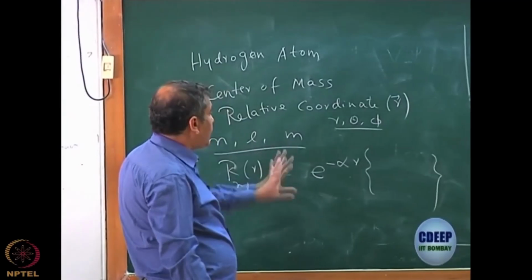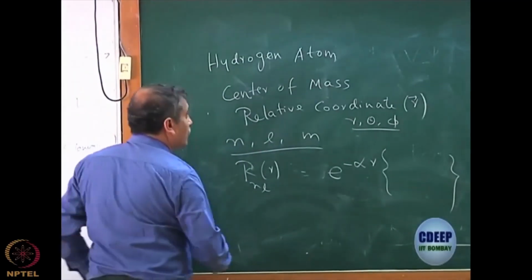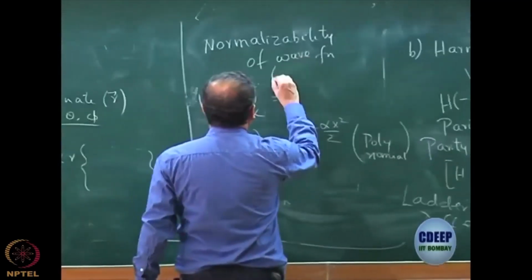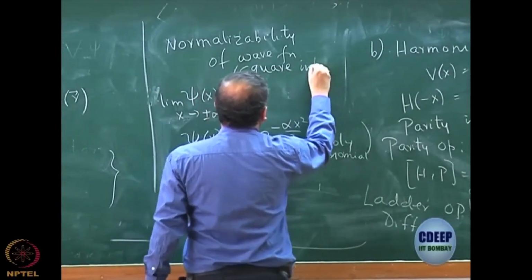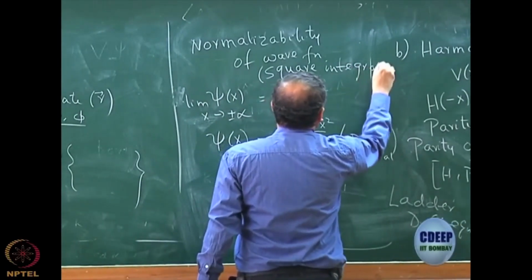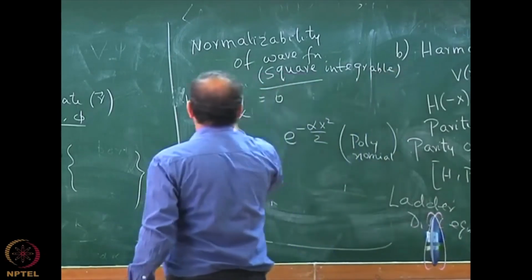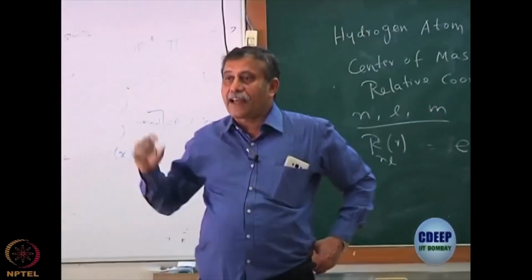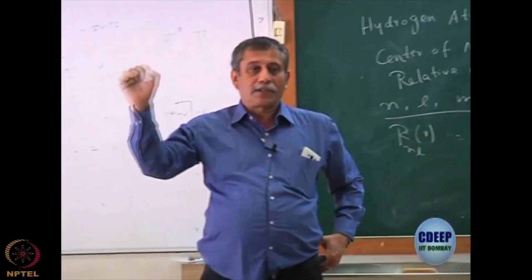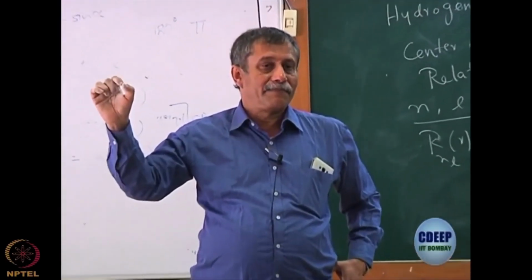Sometimes this particular thing is called square integrable. That is another name, that the wave function must be square integrable. What is square integrable? That the modulus square of the wave function, if you integrate, you must get a number which is finite and not infinity.